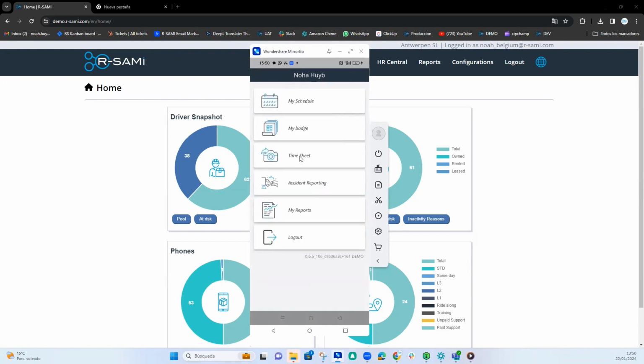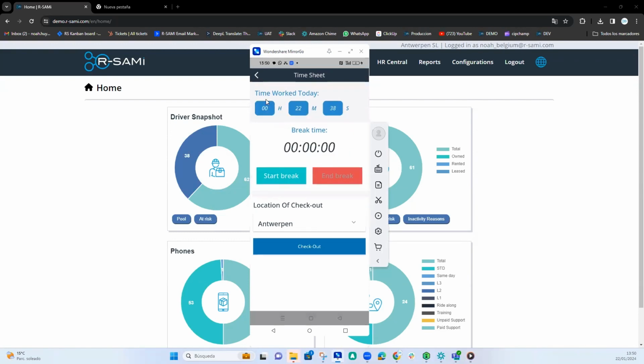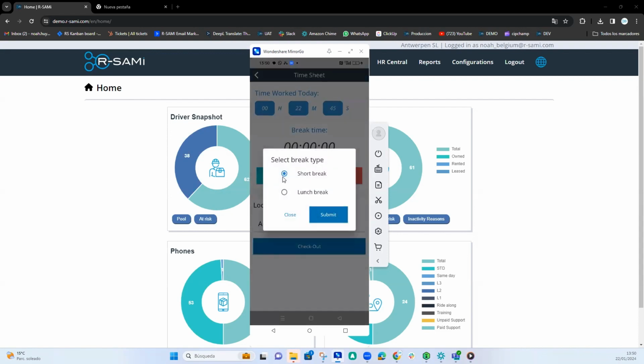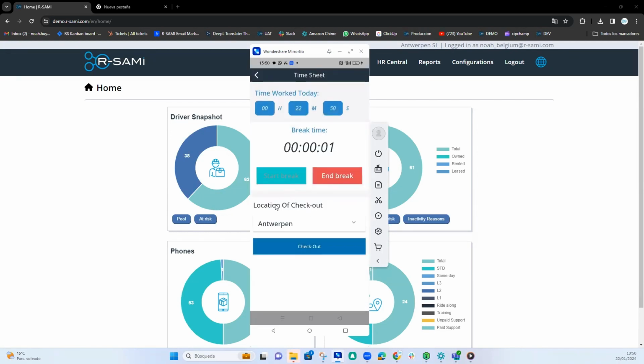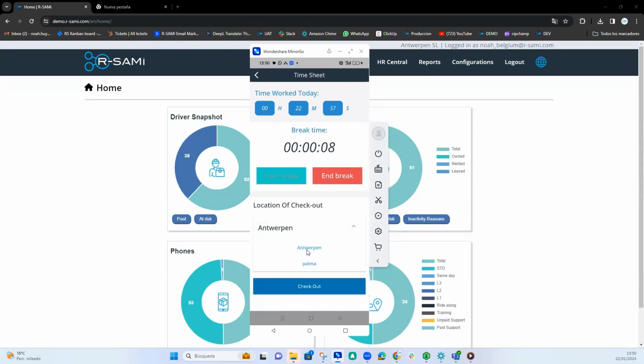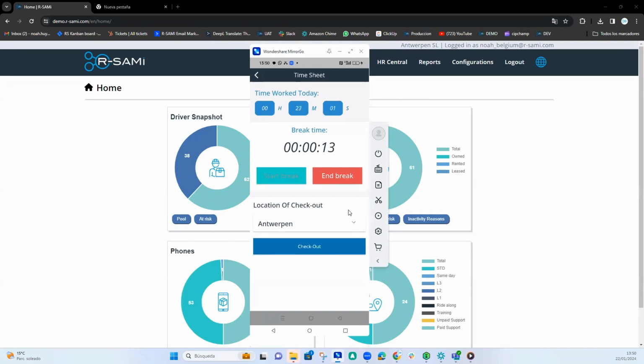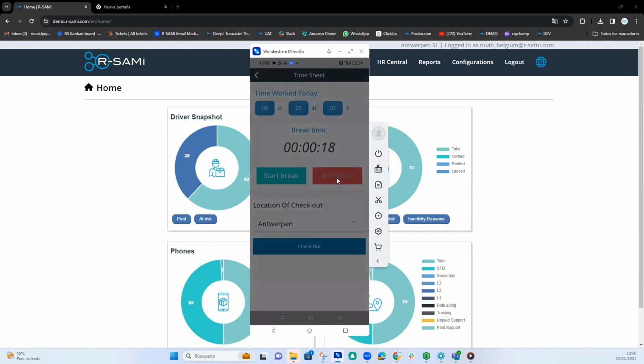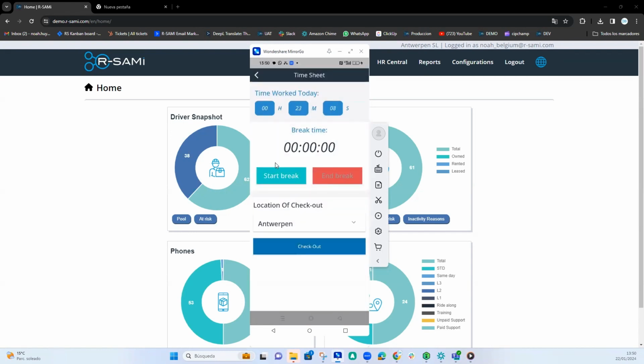Here in timesheet, you can see the time worked today. Here, if you want to have a break, you click here, start break, short break or lunch break. As you can see, it starts counting. Here, the location of the checkout. So here we have the possible locations of checkout. And here, if you want to end the break, click here. And as you can see, it stopped.